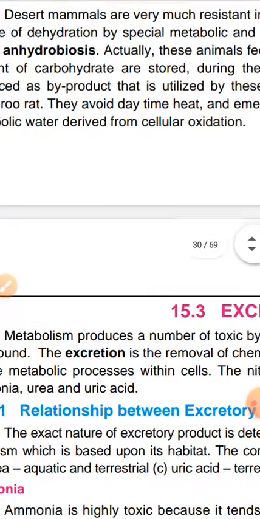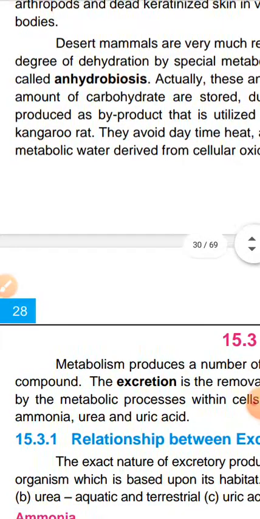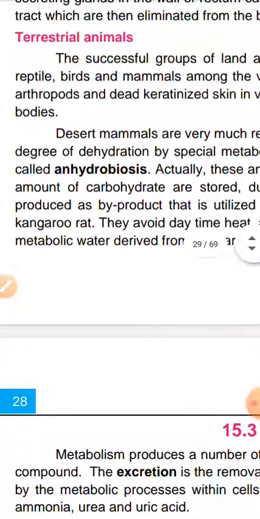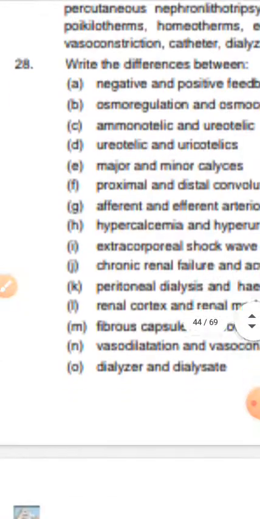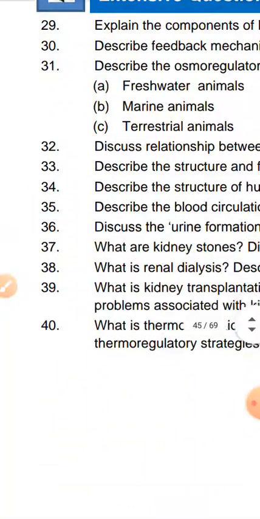This carbohydrate which was stored in the seed, when desert mammals like the kangaroo rat ate it, water was produced by breaking the carbohydrate. So mechanisms are there. Excretion is the removal of nitrogenous waste component only in the human body.